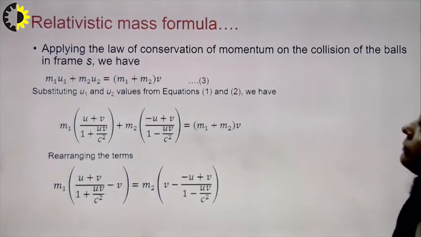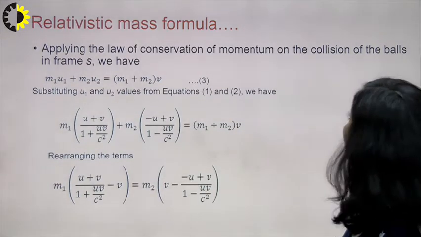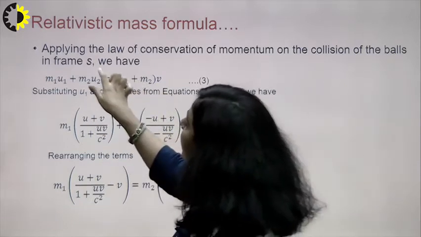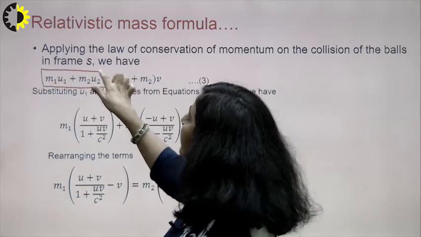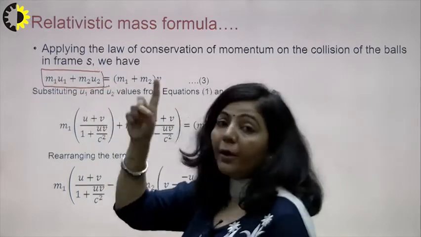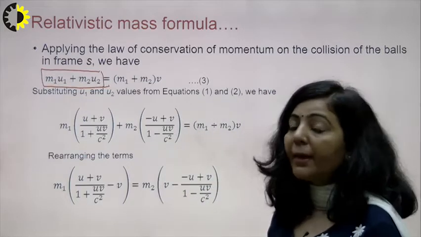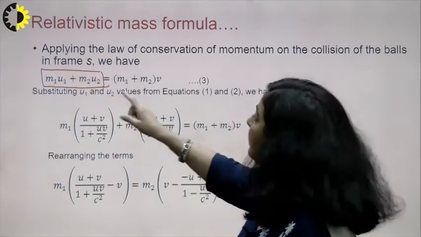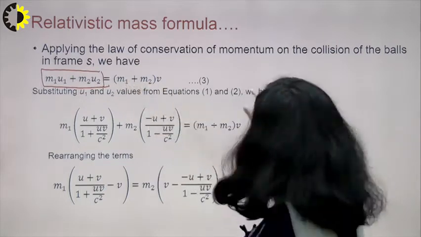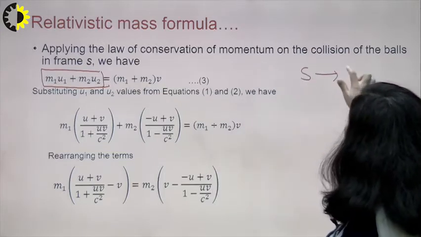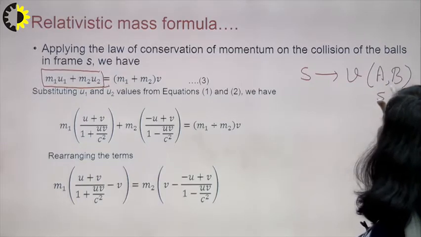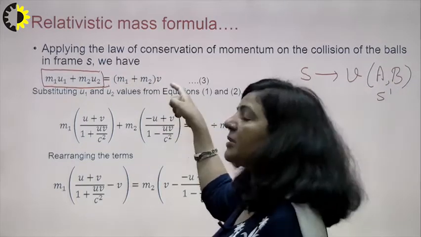After this, we apply the law of conservation of momentum on the collision of these two in frame S. So what is the momentum before collision? Since the first particle is traveling with u1 and the second one with u2, for an observer sitting in frame S the momentum of the entire system is m1 u1 plus m2 u2. And after the collision, with respect to the S frame, both A and B are traveling with the same speed, that is the speed of the S dash frame. That is the reason you write here m1 v plus m2 v.